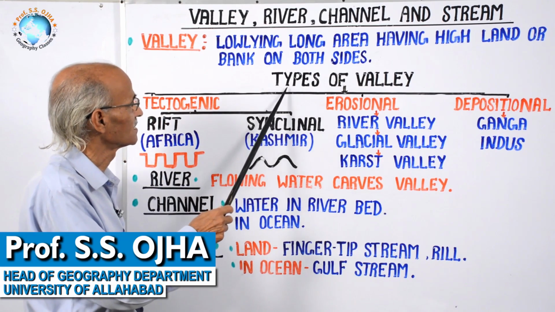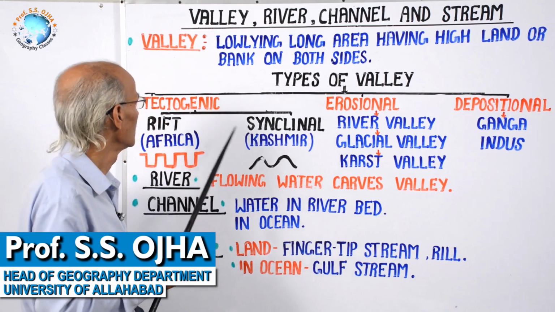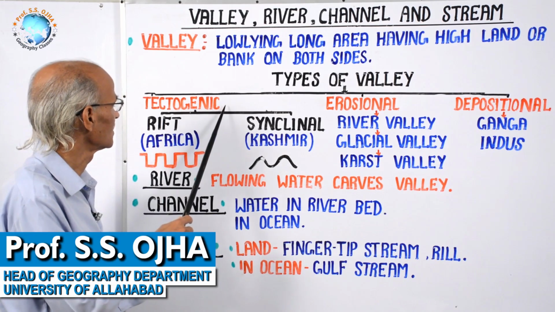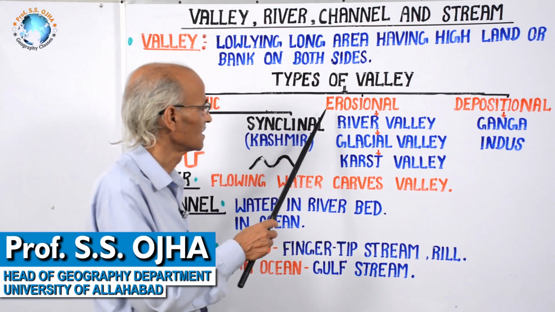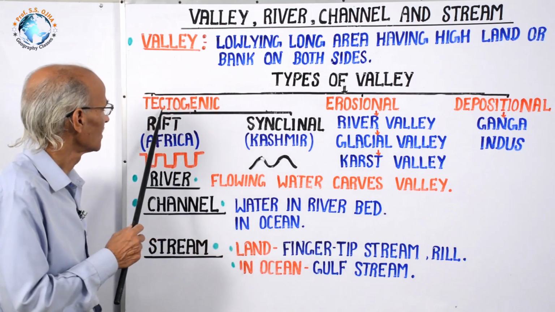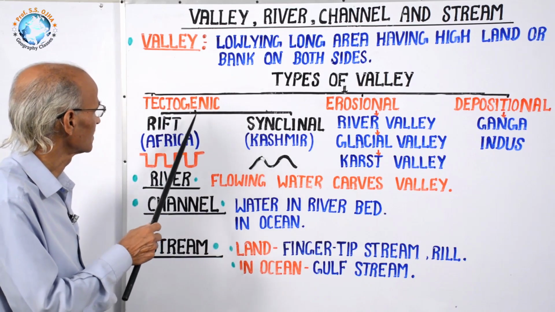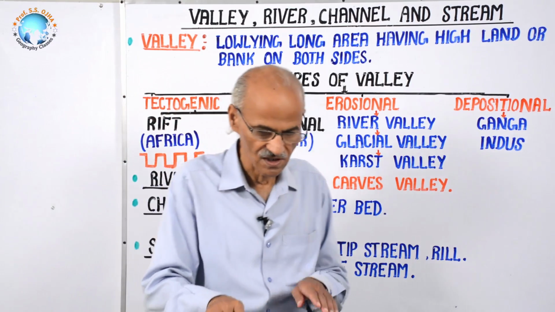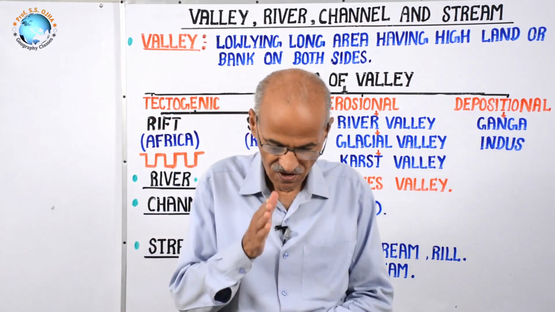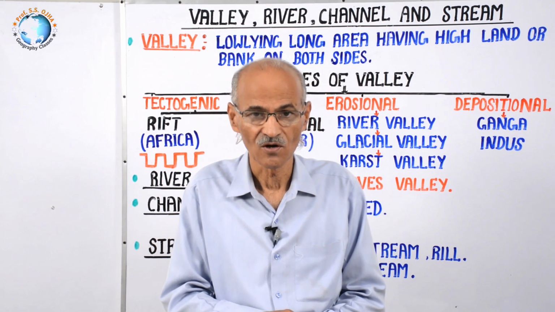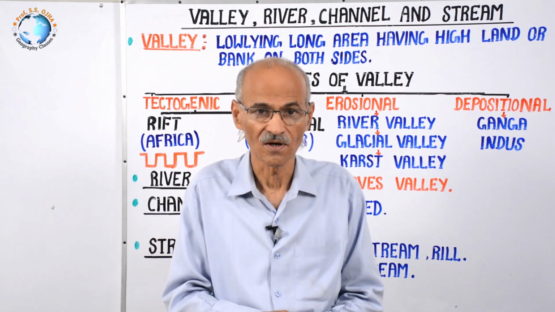Let us understand the types of valley. There are three types of valley. Number one is tectonic or tectogenic, second is erosional, and third is depositional. You are aware of the tectonic or tectogenic term. When two plates move in opposite directions, a fissure or fracture develops, and that grows into a rift. Thus, a rift valley is formed.